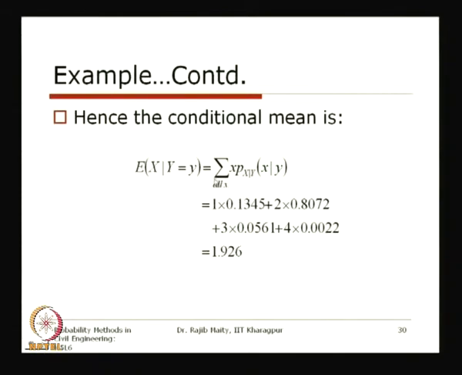As the straightforward equation, the conditional mean of x given y equals 2 is the sum of x times the probability of x given y: 1 multiplied by this probability, and 2 multiplied by another probability, and like this all the outcomes we multiply, and we get the mean of x given y equals 2 here. So, that is 1.926.